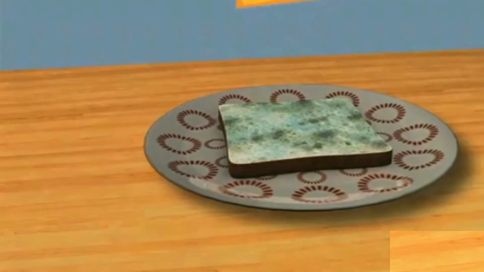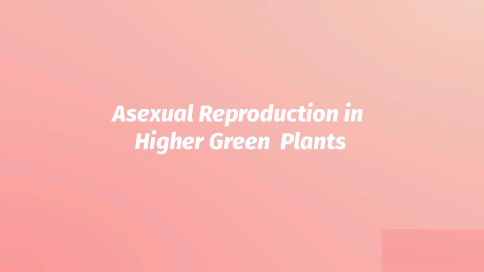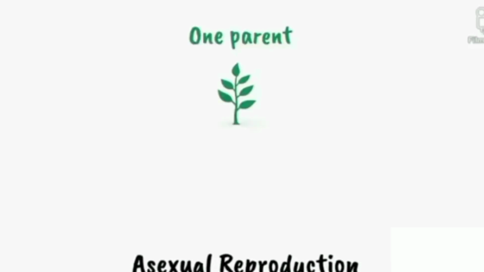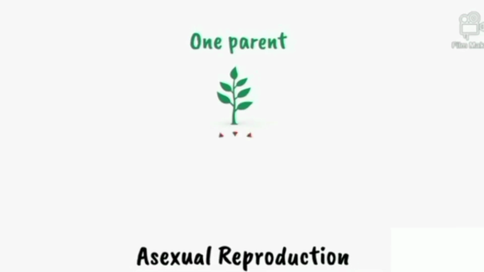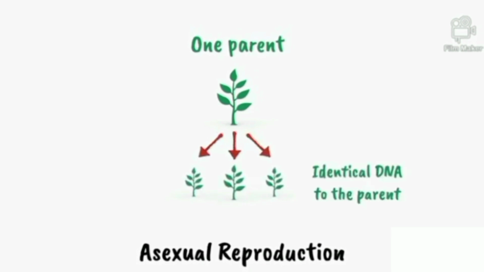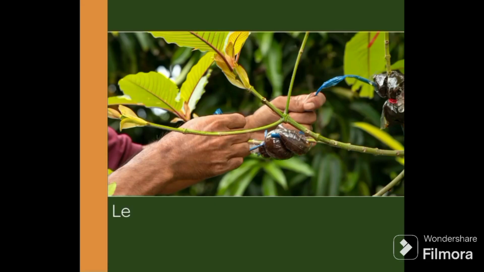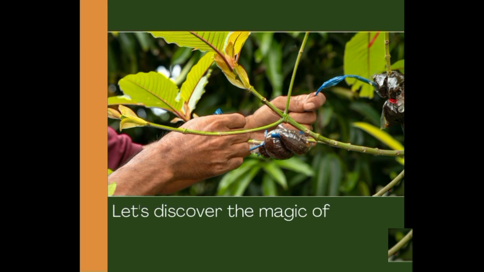Let's look at the form of asexual reproduction in higher green plants. In higher green plants, asexual reproduction involves a single parent plant producing numerous identical plants. This is achieved by a process called vegetative propagation. Let us discuss this magic of plants reproducing by vegetative propagation.